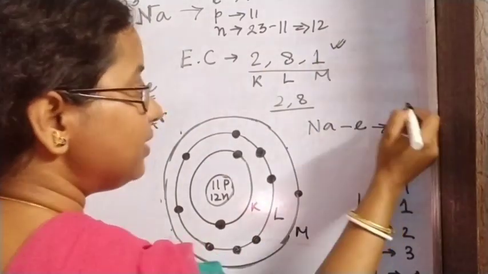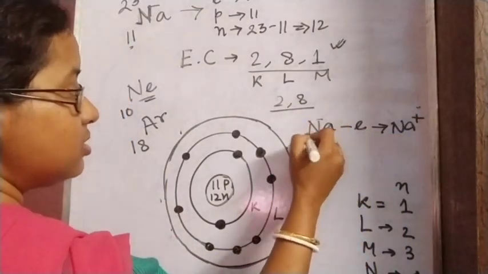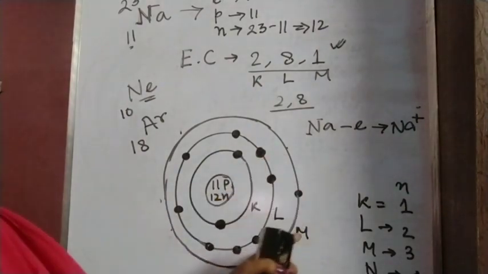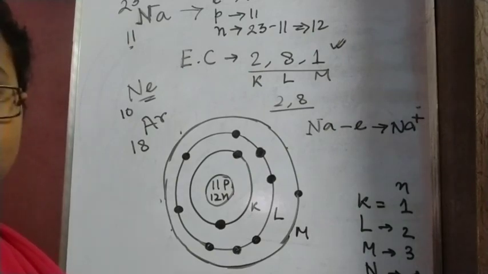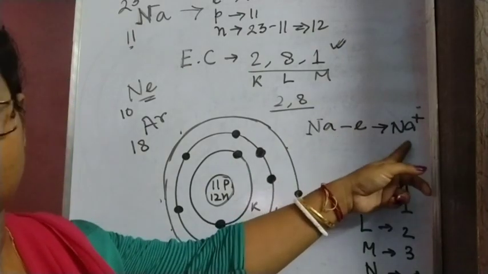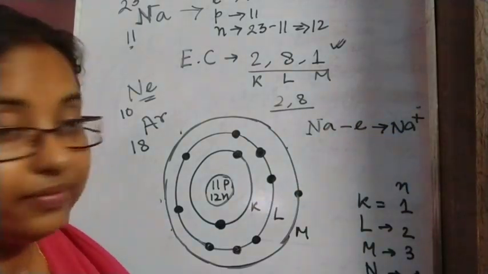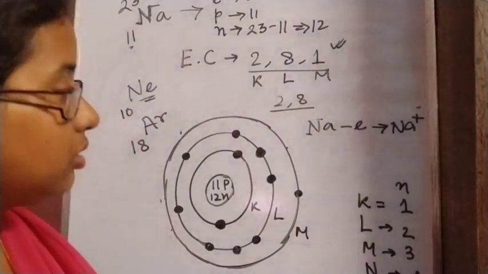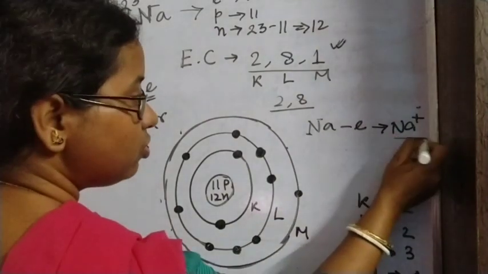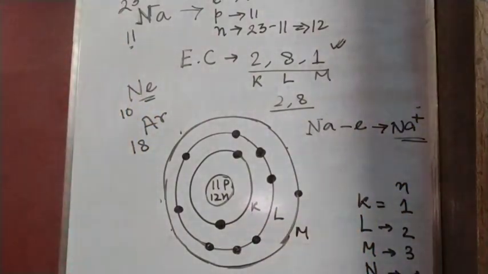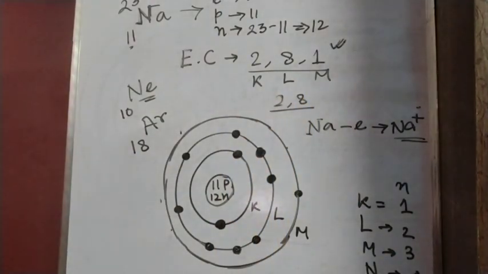Okay, so how we will get these ions? How are the symbols written? See, an electron is a negatively charged particle, we know. So when a neutral atom is losing one negatively charged particle, it will have a positive charge in it. So Na minus e gives Na plus. This is the cation, as we know, containing a positive charge. In this manner sodium will form the ion.